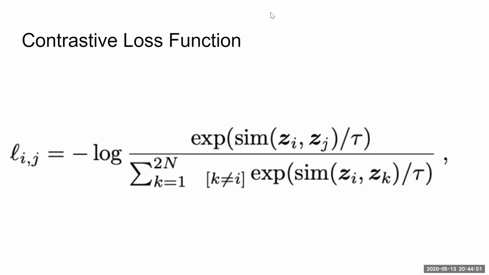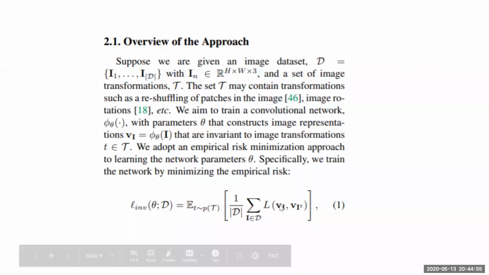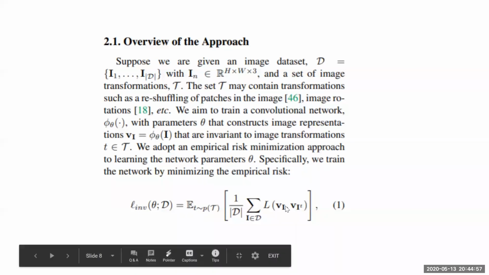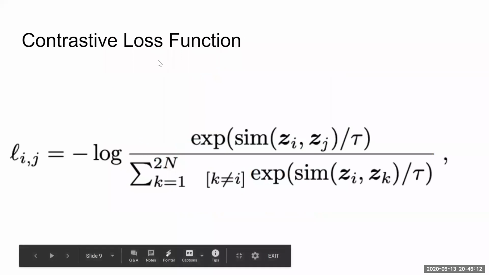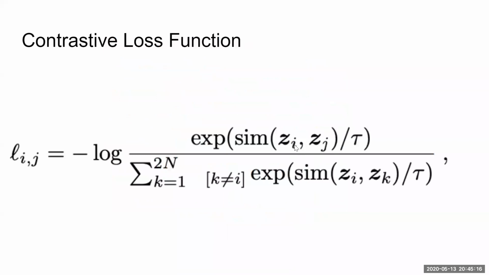Okay, so back to the contrastive loss function. Since over here we are only trying to minimize the distance between Vi and Vi transform, and we are not concerned about Vi dash, which is any other image which is different from Vi, we introduce this idea of contrastive loss function, where we are not only minimizing the distance between similar images, but we are also maximizing the distance between different images.